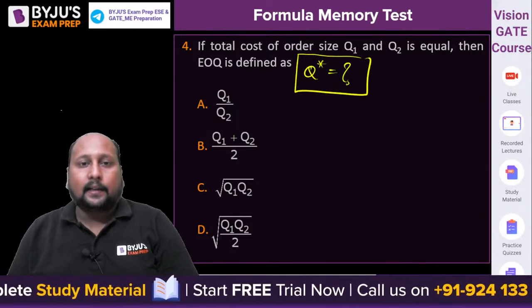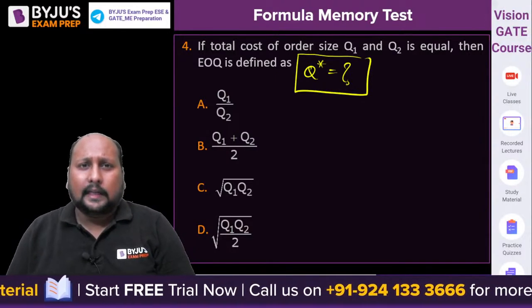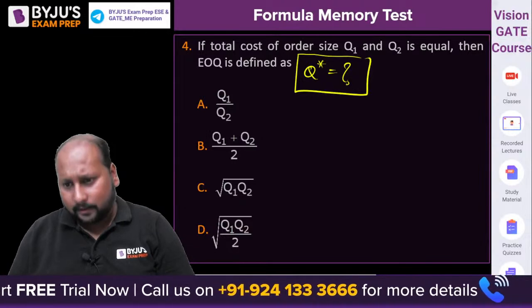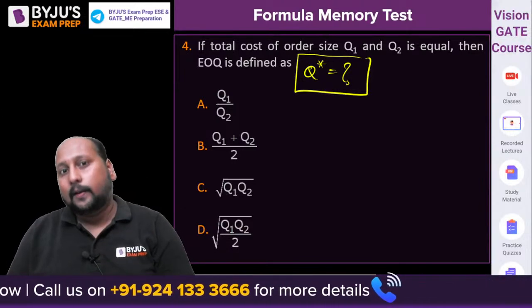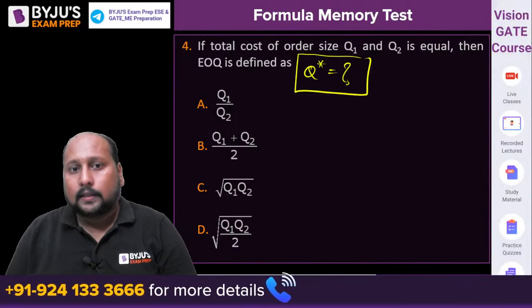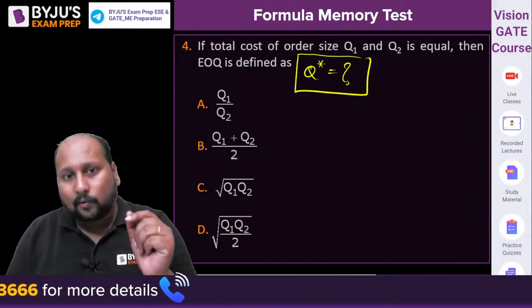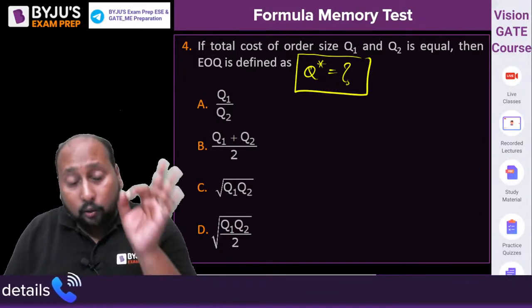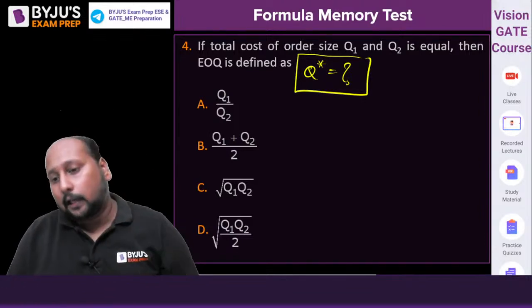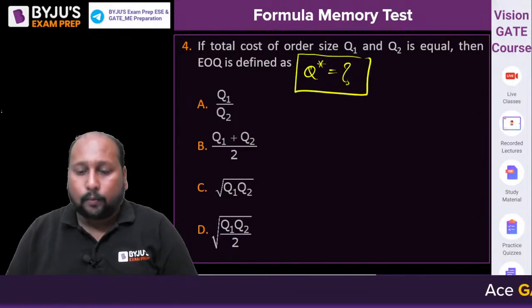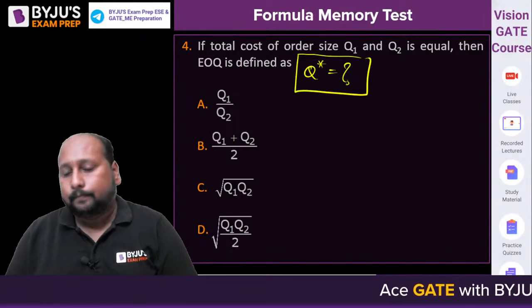If you have attended the daily dose, I think 2 months back, I've made a video on this particular segment where you can easily calculate the EOQ if the total cost of two different order sizes are equal. Yes, it's an MCQ problem. A, B, C or D.